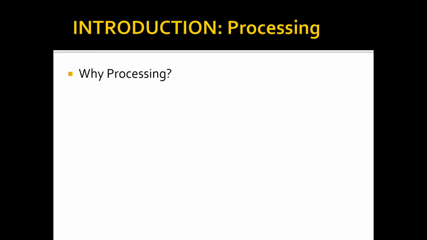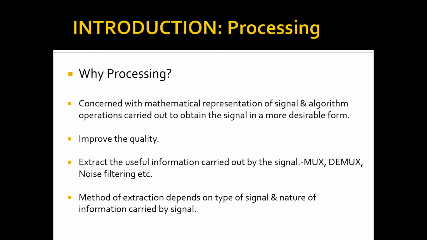Now, more desirable form means what? It means you can improve the quality of the signal by processing, and extract the useful information that is being carried by the signal. For example, we make use of multiplexers, demultiplexers, noise filters, etc. The method of extraction depends upon the type of signal and the nature of information carried by the signal.